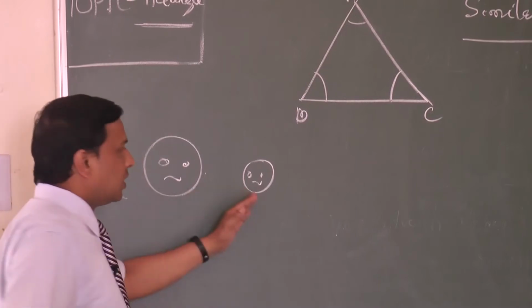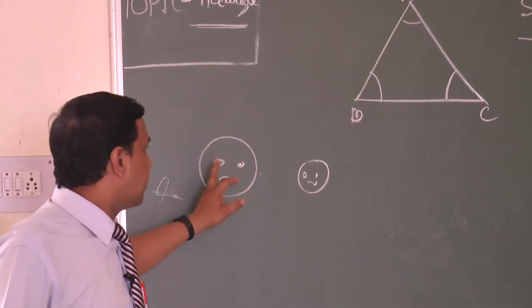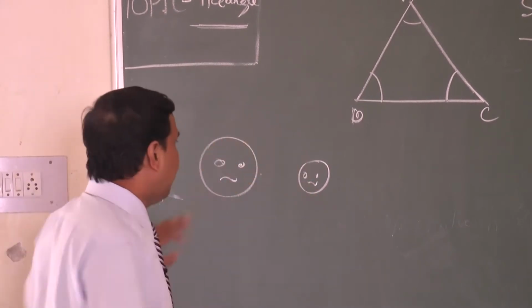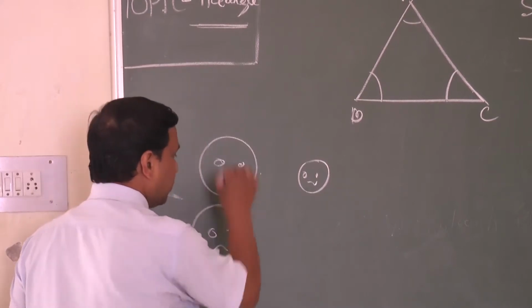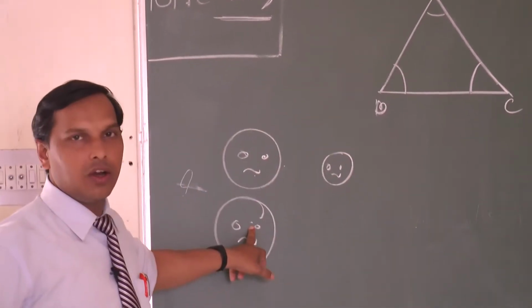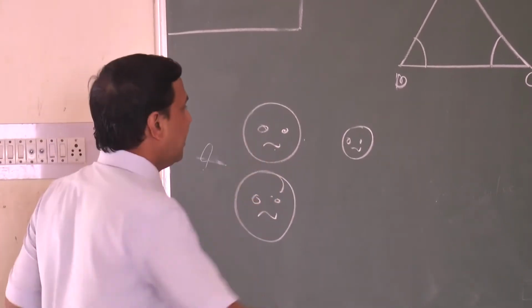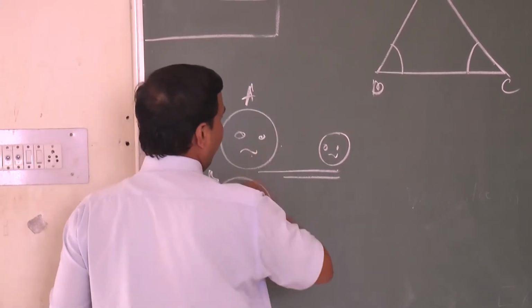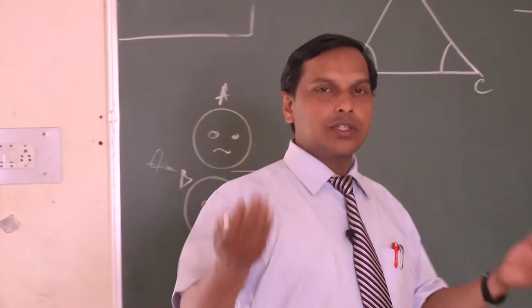It is less in size than the bigger one, because the radius is not equal. But if another smiley ball has the same radius, these two smiley balls are congruent. Ball A with ball B is congruent, A with C is similar. You just think about that.